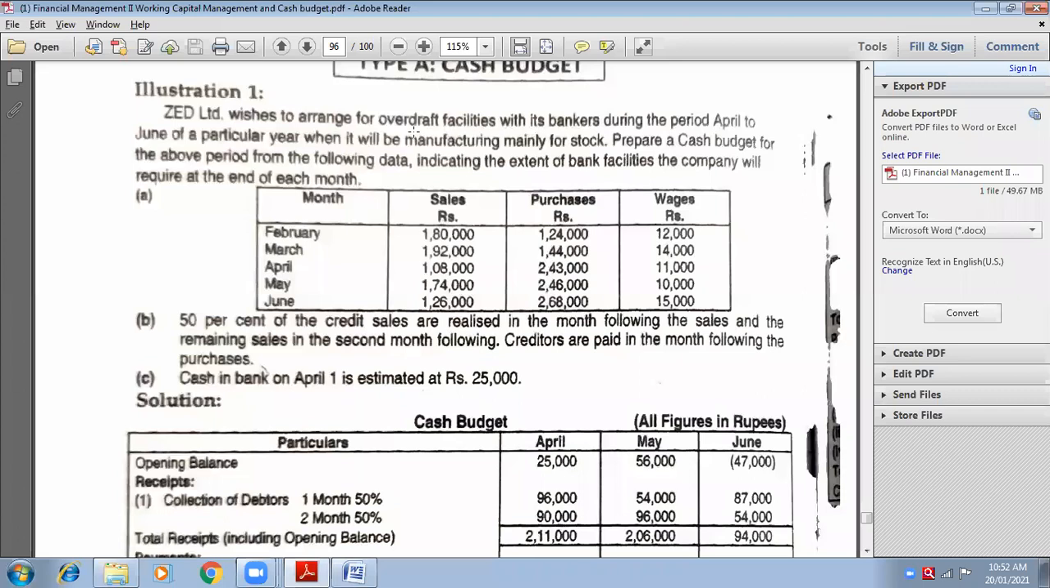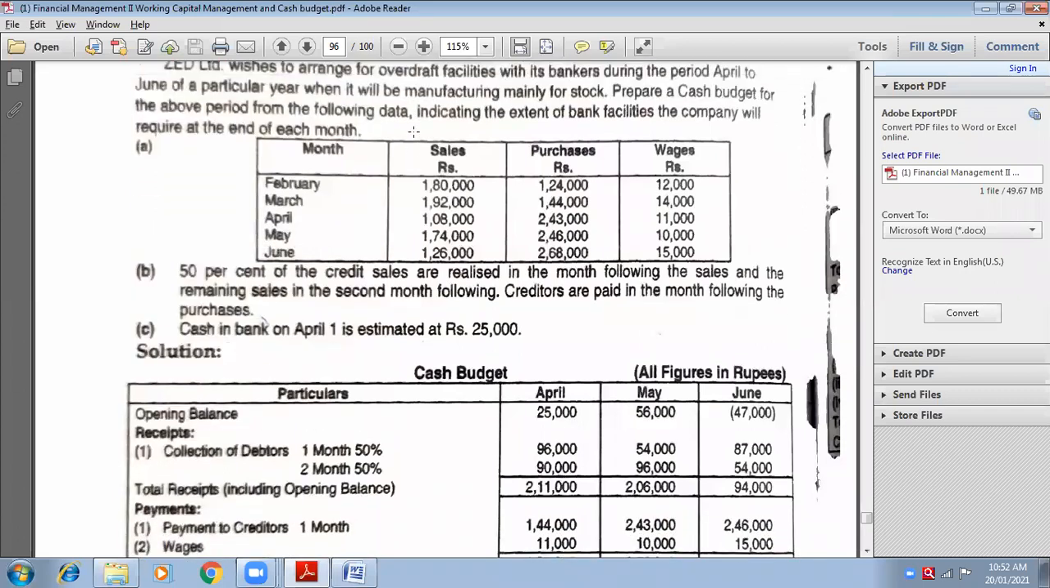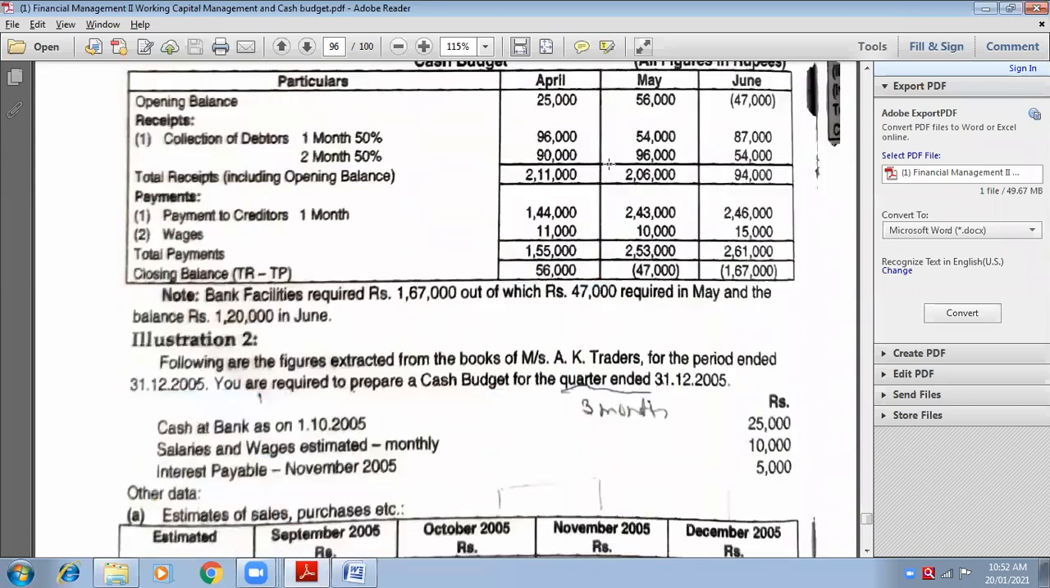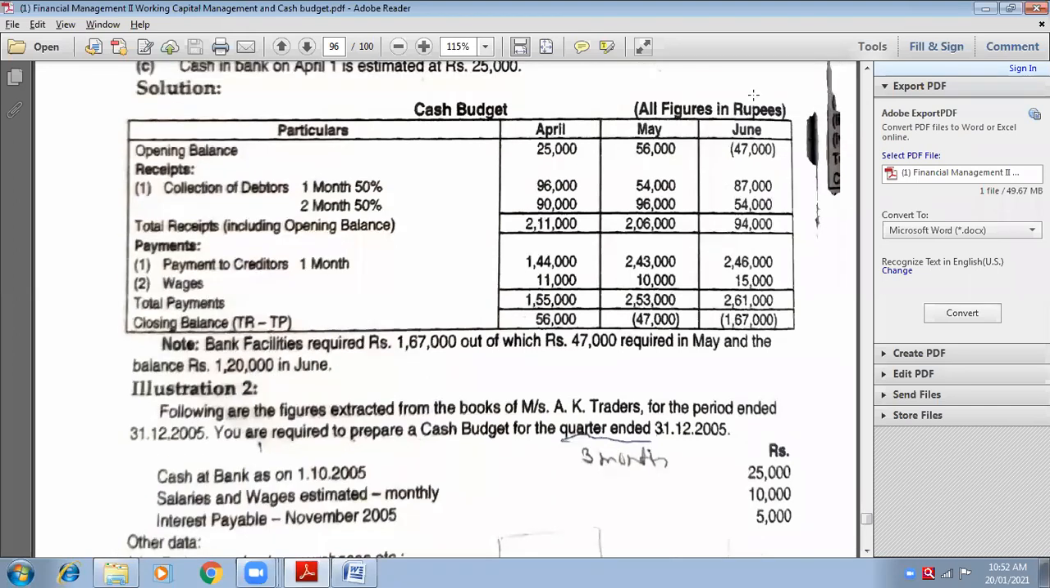So he is asking you to prepare a cash budget for the above period from the above data, indicating the extent of the bank facilities. That means how much the bank will be able to give you as a loan. Extent means how much. So how much bank overdraft will be arranged? Total 1,67,000 of bank overdraft will be arranged. Out of 1,67,000, look at my cursor, 47,000 will be in the month of May.